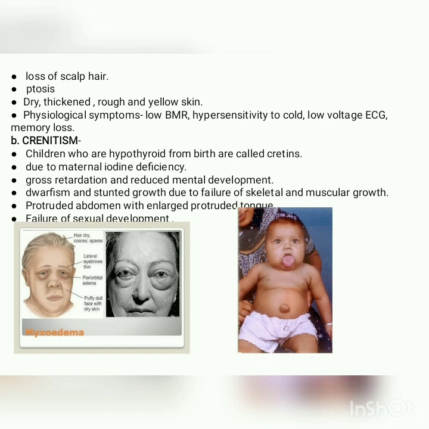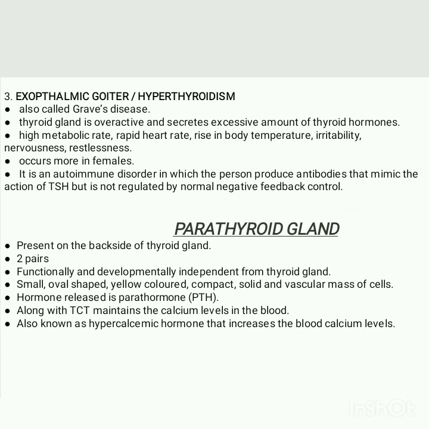And the next symptom of this disease is the failure of sexual development. So these were some of the diseases related to the thyroid gland. The next is the exophthalmic goiter or hyperthyroidism, also known as Graves' disease. Hyperthyroidism means there is excessive secretion of the thyroid hormone and the thyroid gland becomes overactive. That will lead to high metabolic rate, rapid heart rate, nervousness, irritability, and this disease occurs more in females.